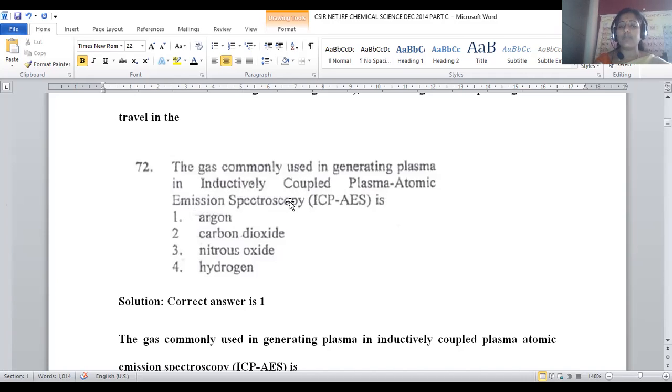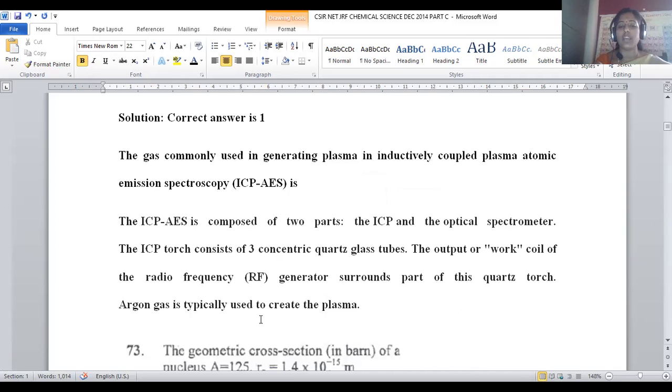In the case of inductively coupled plasma atomic emission spectroscopy, what happens? Any compound is taken and converted into a plasma state. In general, we can assume that the gaseous state, liquid state and solid state are the common states of compounds available in natural form. But another exceptional state called plasma is possible whenever we are inducing the compound called argon.